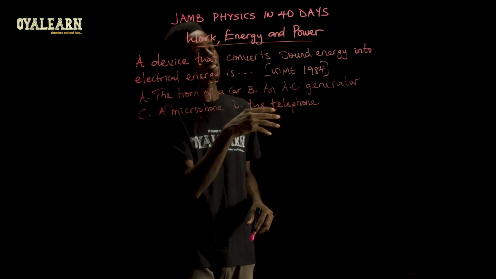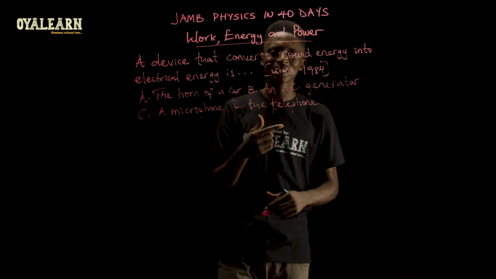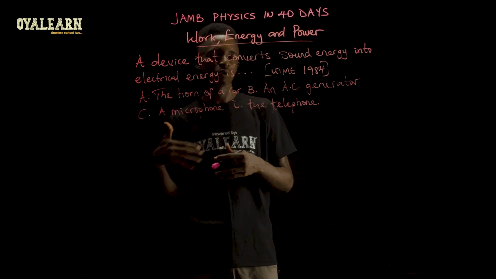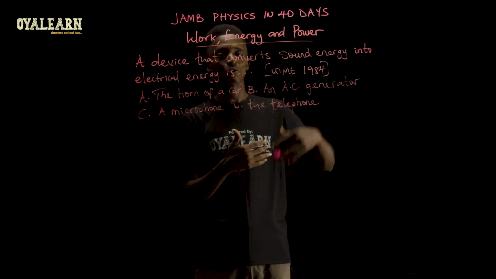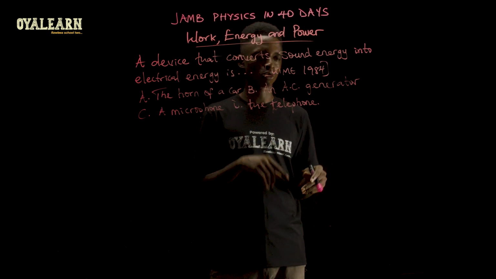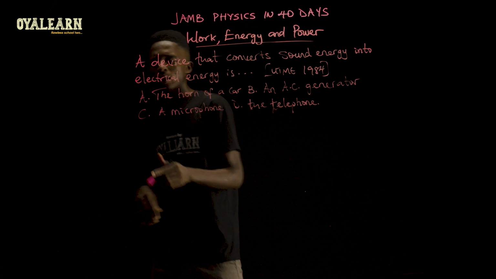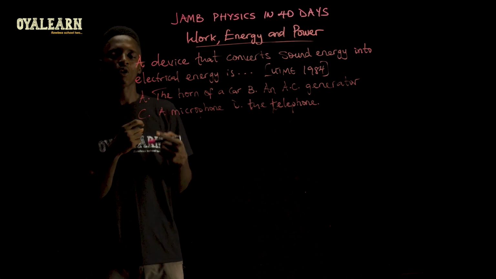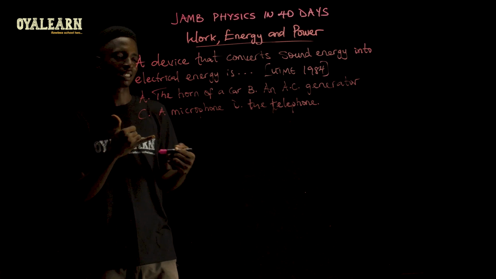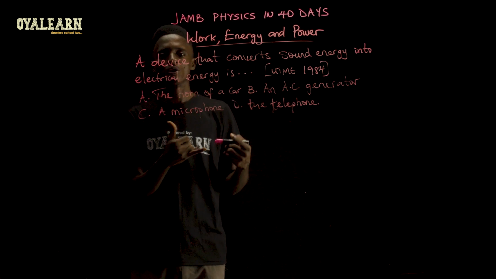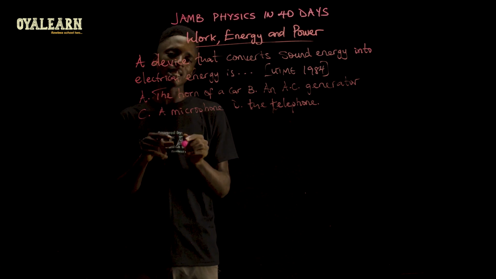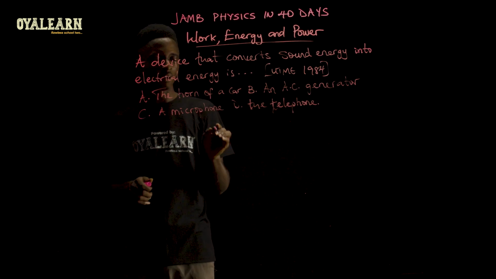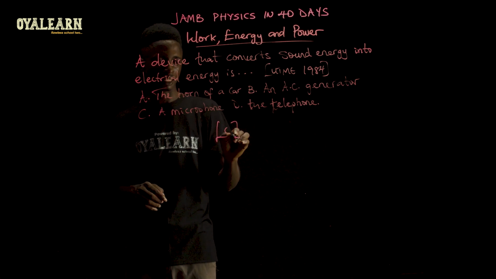Option B says an AC generator, and this one first converts chemical combustion into mechanical motion, and then that into electrical signal. So it is also not the case here. And then option C is a microphone, which receives sound signal and converts that into electrical signal that is taken to the amplifier so that it could be amped up. So in this case, yes, it is actually converting sound energy to electrical energy. So the correct answer is option C.